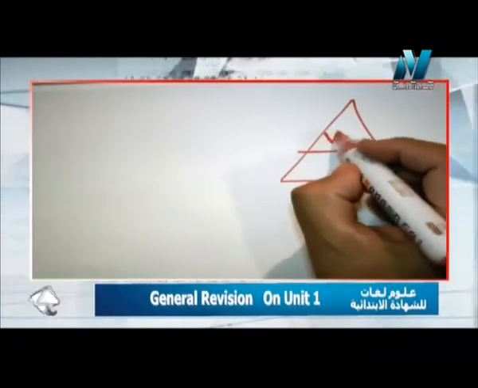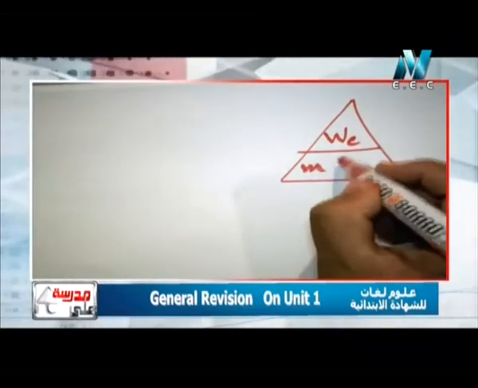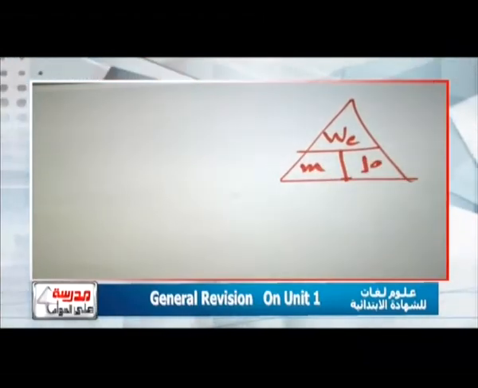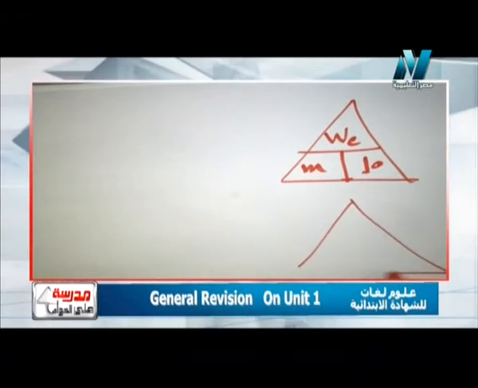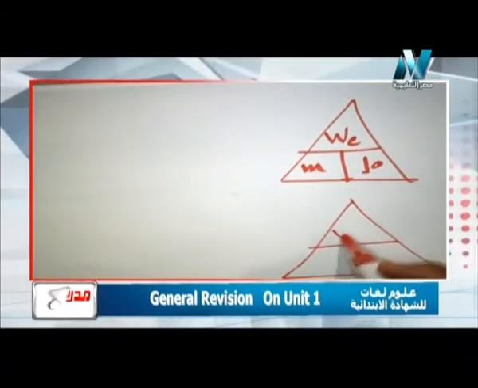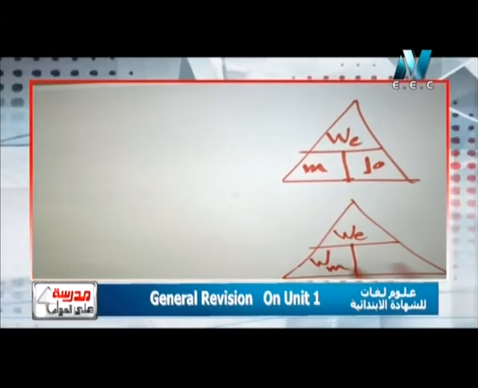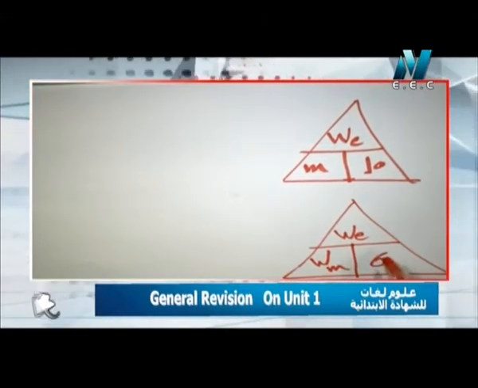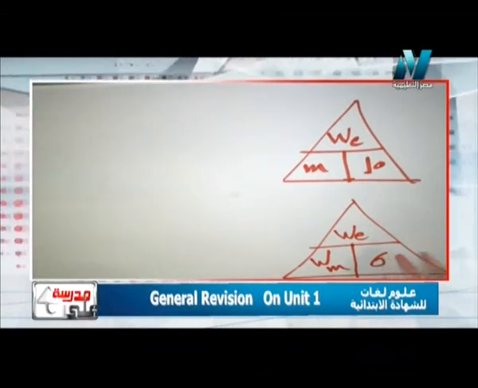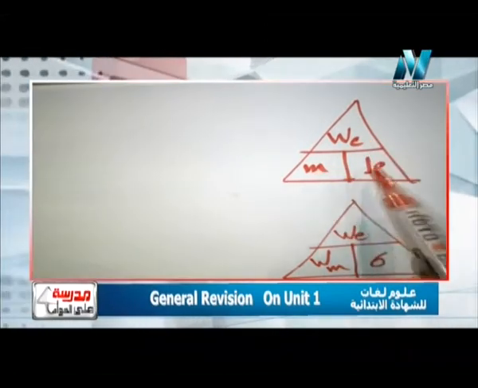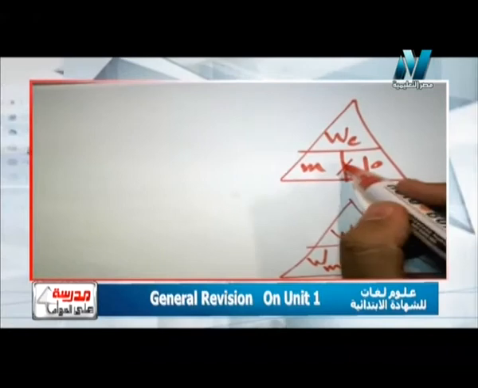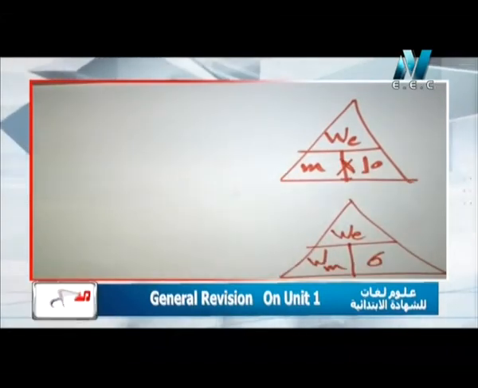Here I have weight on the earth and mass by 10. Okay, the second law is like that. Here I have weight on the earth and weight on the moon by 6. Okay, so I have two rules. Weight on the earth equals mass by 10, and mass equals weight on the earth divided by 10.